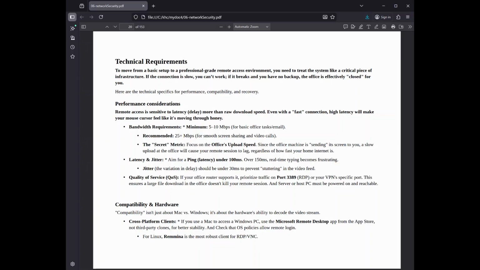Compatibility and hardware. Compatibility isn't just about Mac versus Windows, it's about the hardware's ability to decode the video stream. Cross-platform clients: if you use a Mac to access a Windows PC, use the Microsoft Remote Desktop app from the App Store, not third-party clones, for better stability. And check that OS policies allow remote login. For Linux, Remmina is the most robust client for RDP/VNC.